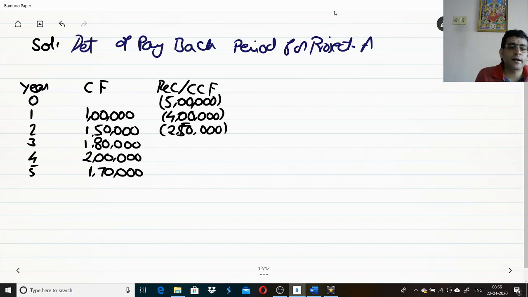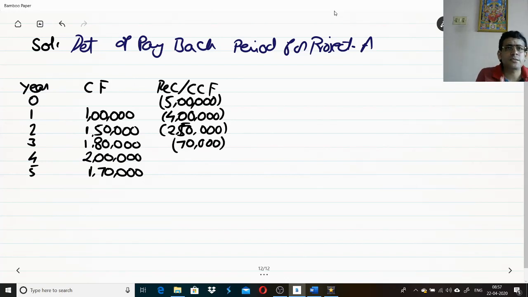The total amount is 5 lakhs. Of the 5 lakhs, by the end of the second year you have recovered 2,50,000, so 5 lakhs minus 2,50,000, still leaves 2,50,000. In the third year, you need to recover 2,50,000 and you recovered 1,80,000. So there is still a recovery of 70,000.